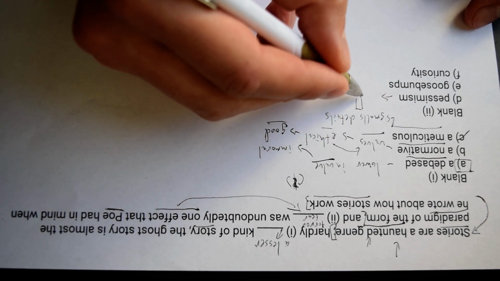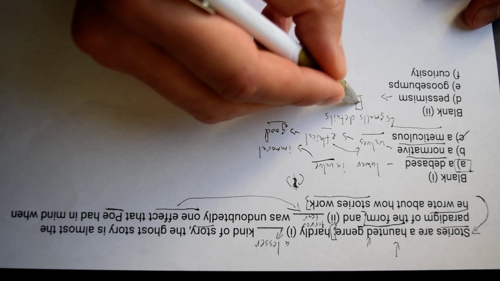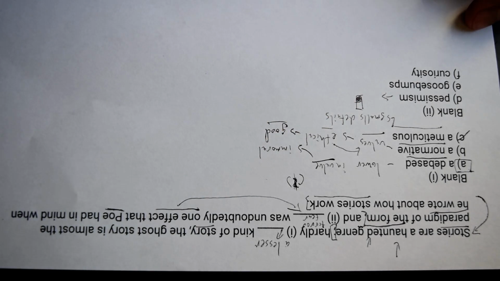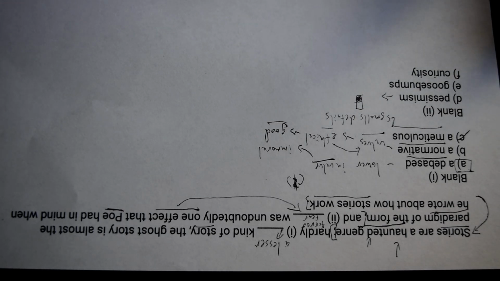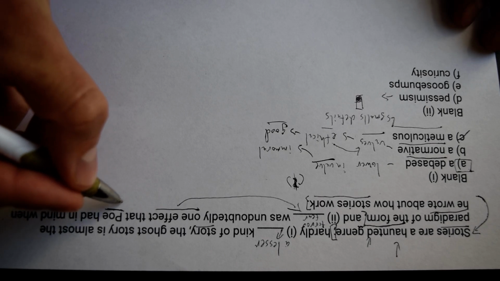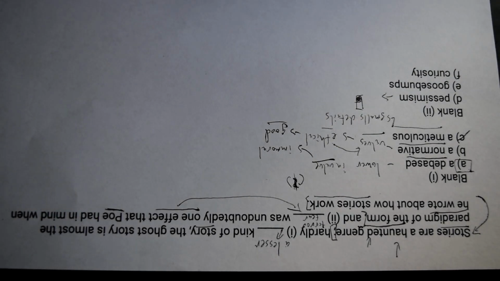That's looking at the world in a glass half empty kind of way. That's my glass, and it's half empty. And so pessimism is gloomy. It's the opposite of hopeful. And yeah, some of Poe's works tended to be this way, but again, I think they're trying to get us to associate too much with Poe here. Keep in mind, all of these questions don't require any background knowledge on any certain figure, any historical or literary figure. So don't fall prey to certain things we might attach to authors like Poe.